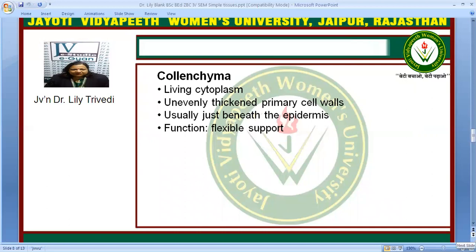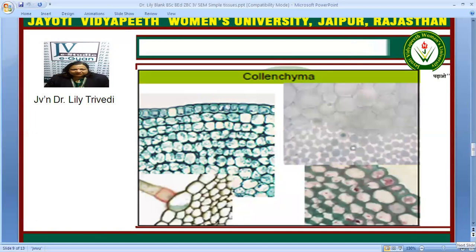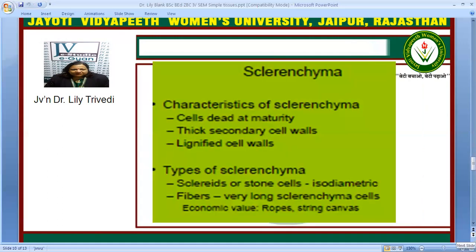They have unevenly thickened primary cell walls. They are usually just beneath the epidermis and their function is flexible support. This is a picture showing collenchyma cells. Here you can see the thickened outer walls are present. Their function is mainly mechanical strength and support.